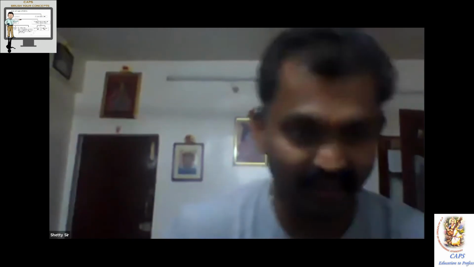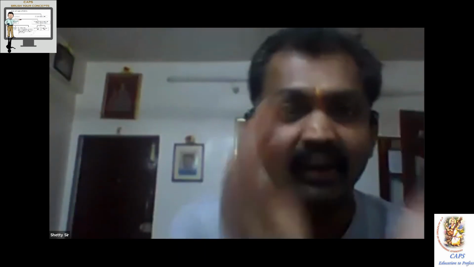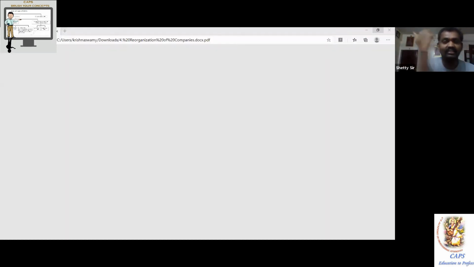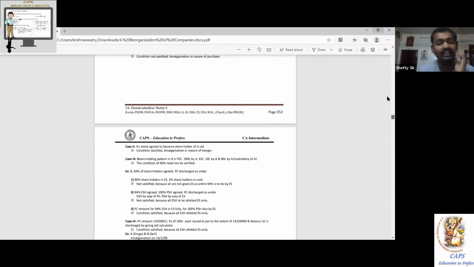Approach number 1 is called the capital reduction approach. Any profit or loss is transferred to an account called the capital reduction account. Anything and everything should go to the capital reduction account, something like a realization account or a revaluation account, a newly opened account. Any profit, credit it; any loss, debit it. Is it understood? Yes, sir. Brilliant. So you have to transfer to the capital reduction account.